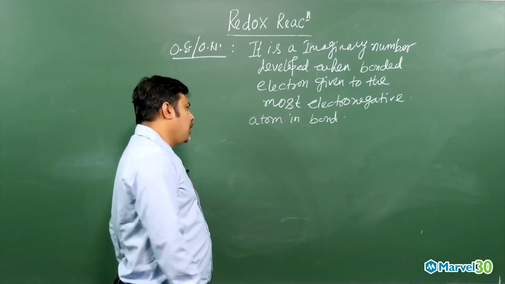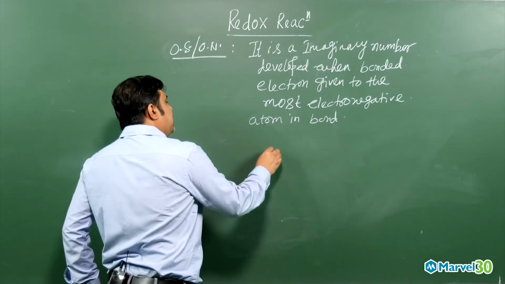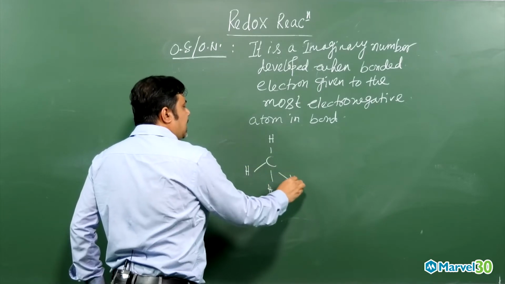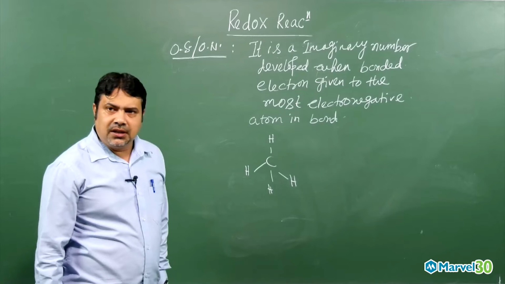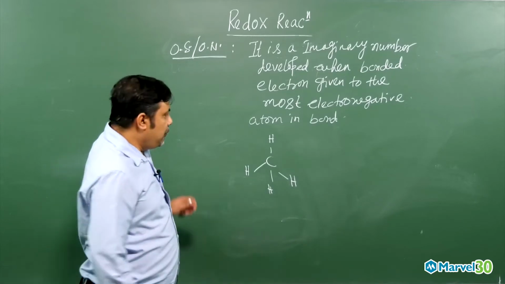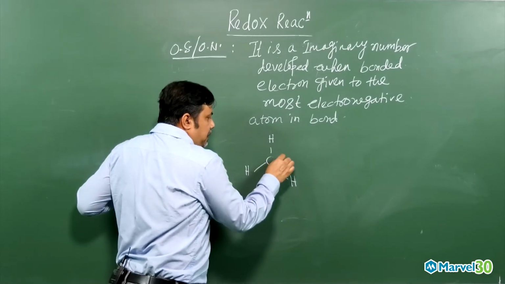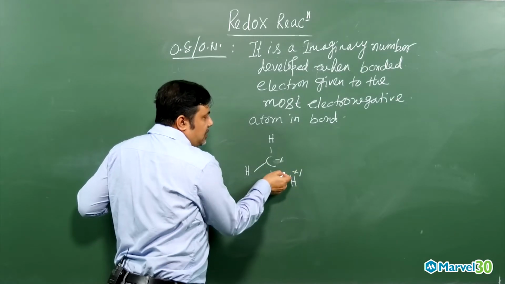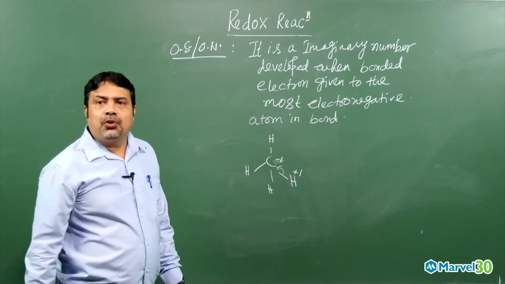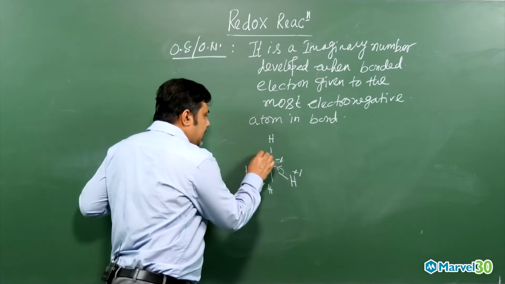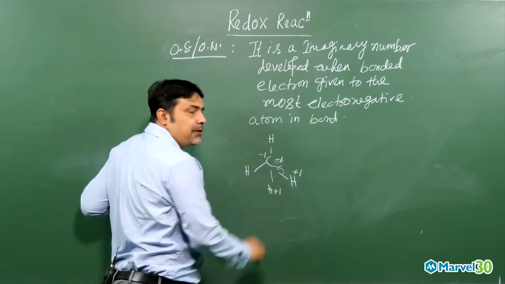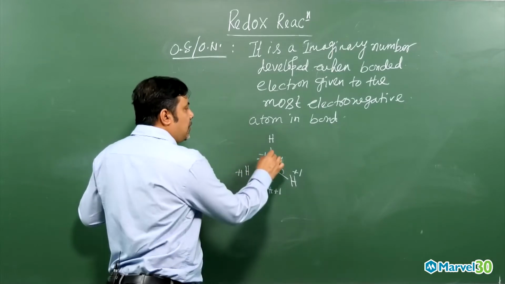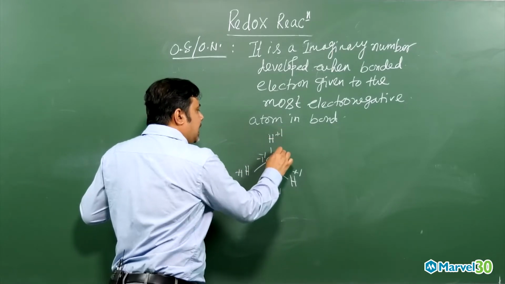Now if I give one example, suppose methane. In methane, carbon is a more electronegative element than hydrogen, everybody knows, my dear student. So for this bond, carbon will be minus 1 and hydrogen will be plus 1, because I am giving the bonded electron pair to the more electronegative atom. For this bond, another minus 1 for carbon, plus 1 for hydrogen. For this bond, hydrogen will be plus 1, carbon minus 1. For this bond, hydrogen plus 1, carbon minus 1.